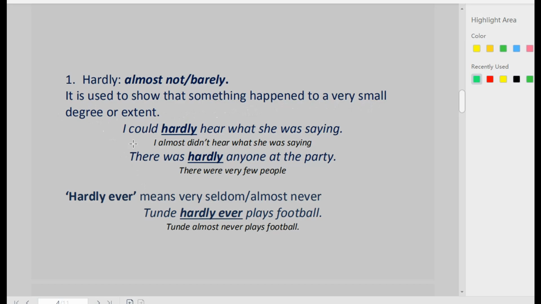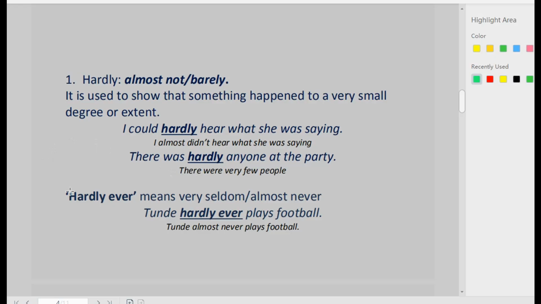Let's see some examples. I could hardly hear what she was saying. This means that I almost didn't hear what she was saying, although I could hear some, but very little. In the second example, there was hardly anyone at the party. This means that there were very few people at the party. Not that there was nobody. Actually, there were people at the party, but very few.